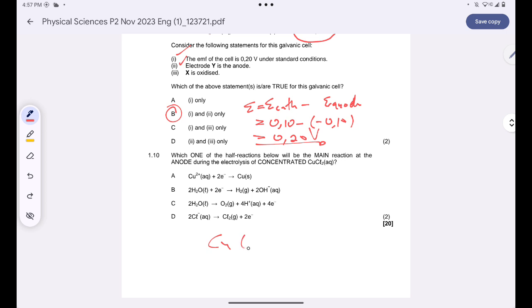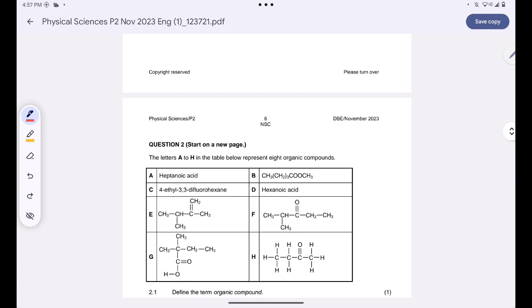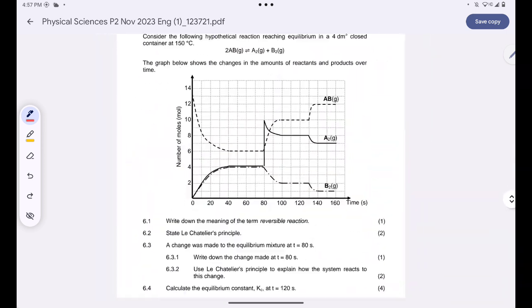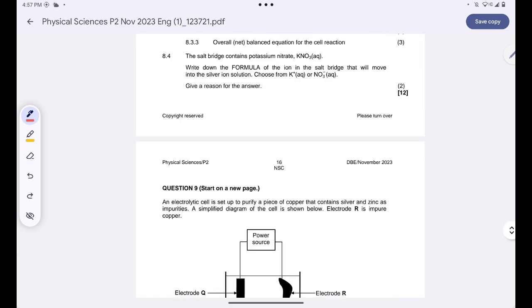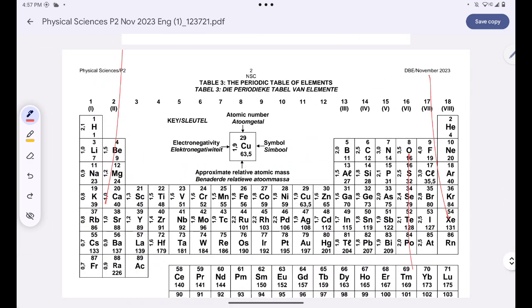We have copper, and then we have chloride ions. So these two will be separated according to the standard reduction table.